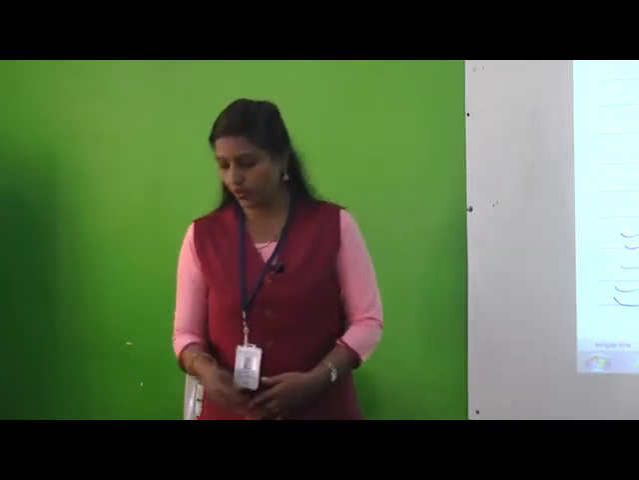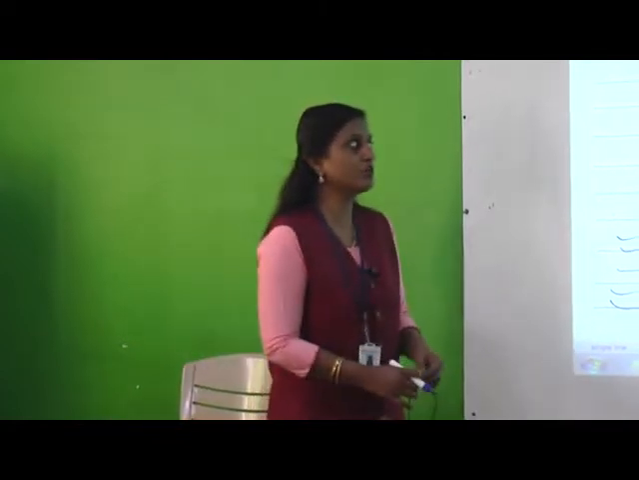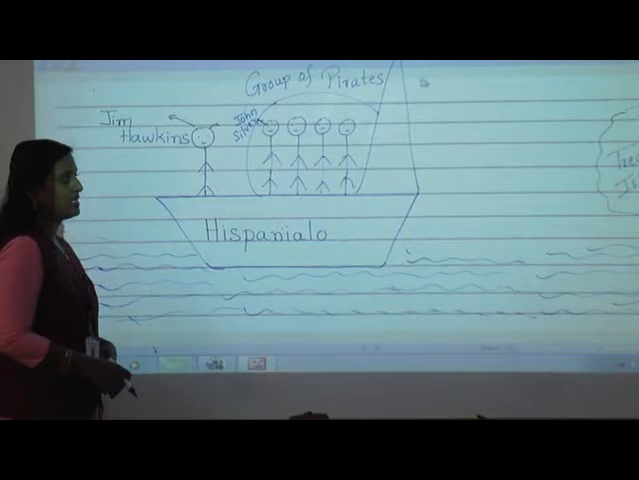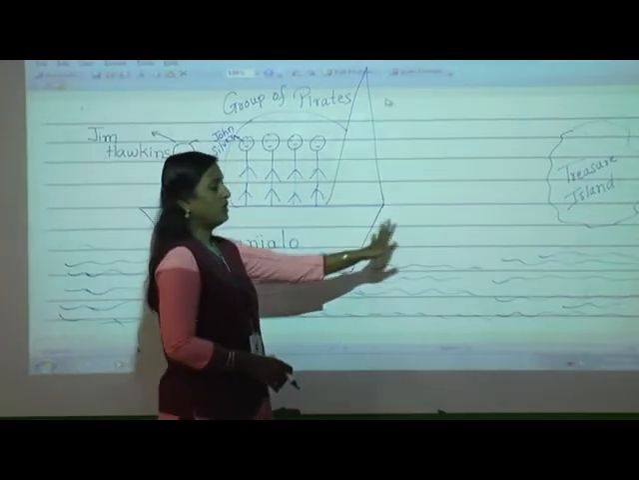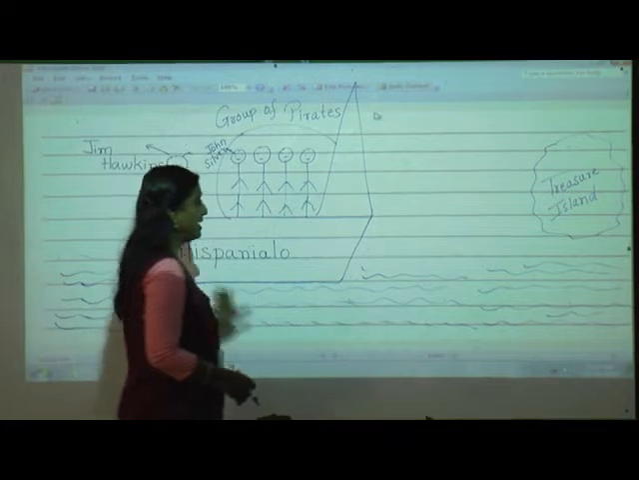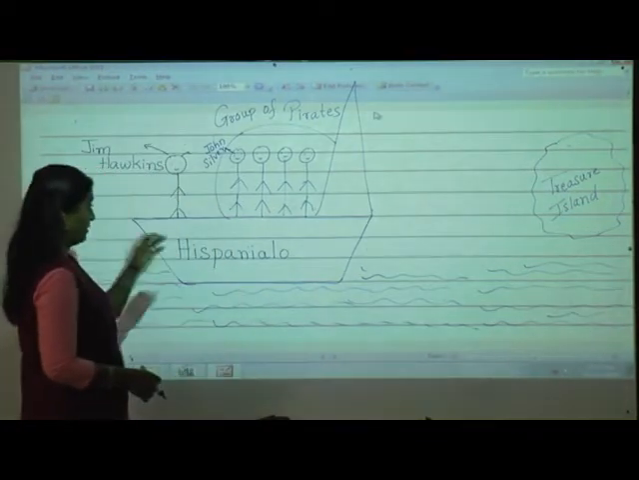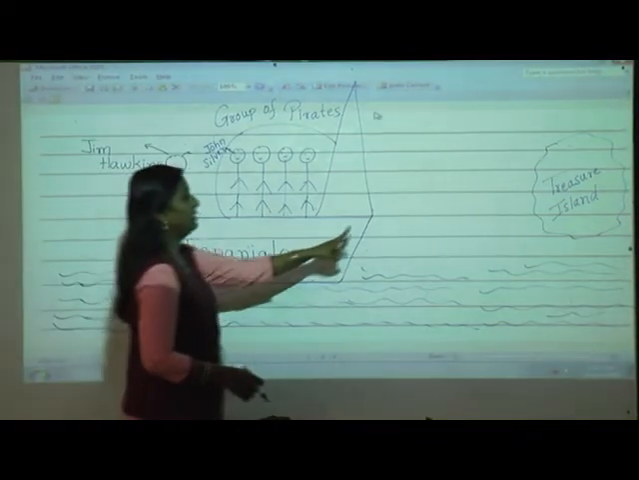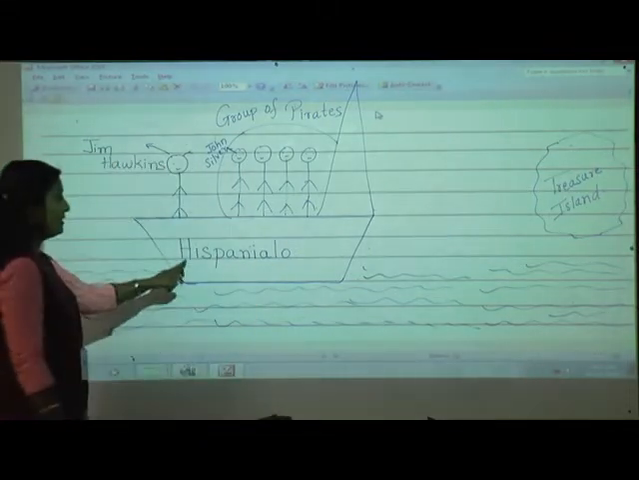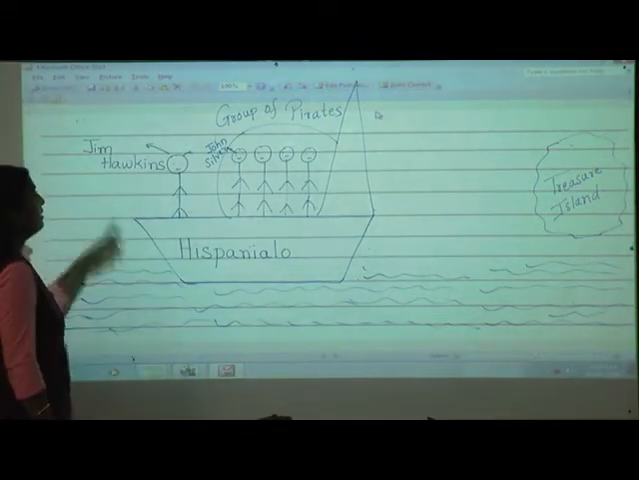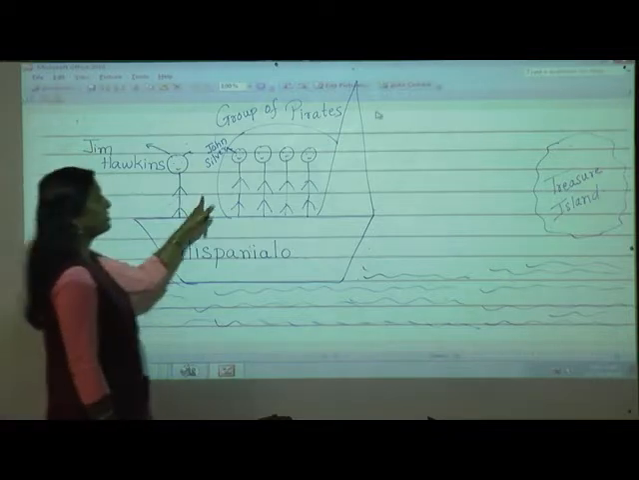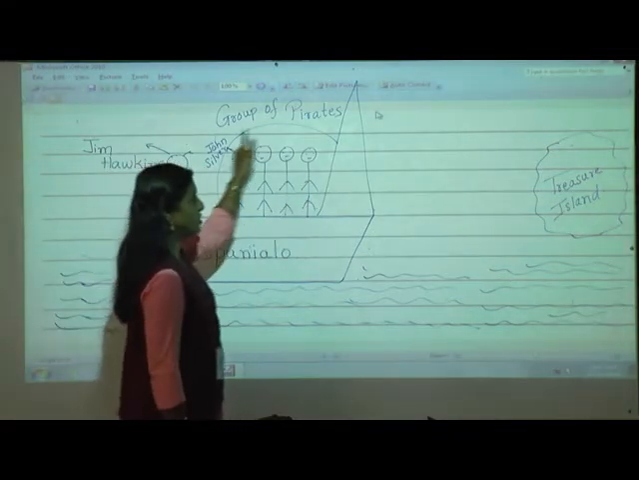I hope that you will enjoy today's lesson because it is similar to, you could say, a picture story. Okay, so before I start, I'll just show you a picture. What is this, students? Yes, you can see there is one ship, and that ship is on the water. This ship is named Hispaniola. On this ship you can see one boy, Jim Hawkins, and there is a group of pirates on this ship.